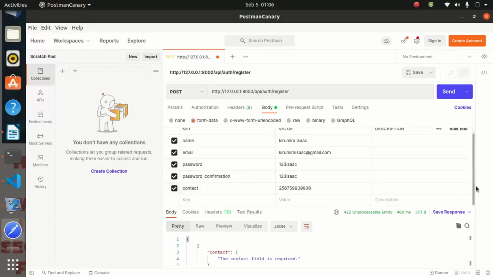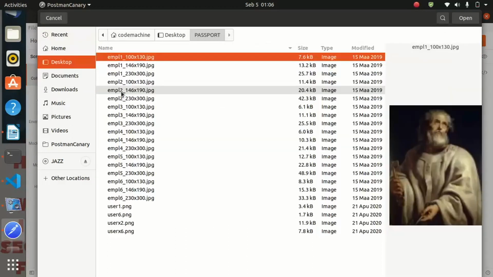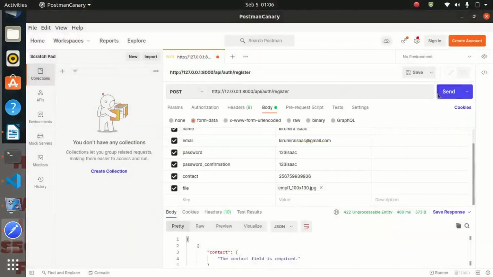And remember, we must put a file. And for the file, we must define the type of the file to be file. Do not forget to choose the type. Then you select your file. If you come on the desktop, I'm having some passport photos. Let me take this one and try to submit. Perfect. Our JSON response, new user created successfully.